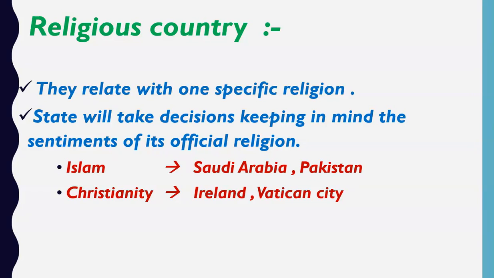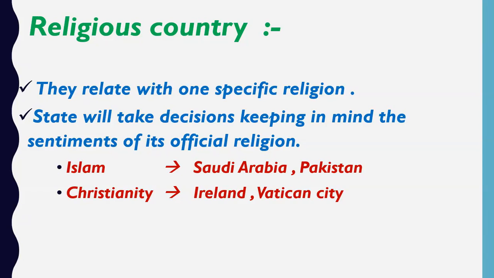The official religion of Vatican City is Christianity. So now suppose, friends, if any government decision is to be taken in Saudi Arabia, then they will take the decision only by keeping in mind the sentiments of Islam. They will not consider the sentiments and emotions of Hinduism, Christianity, Jainism, Buddhism. They will only consider the sentiments and emotions of Islam, and by keeping in mind the sentiments of Islam, they will take their administrative decisions.